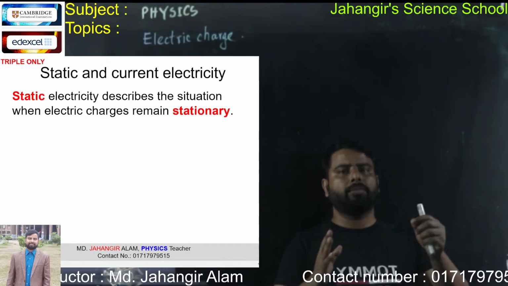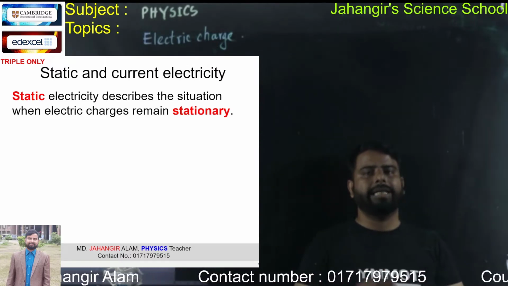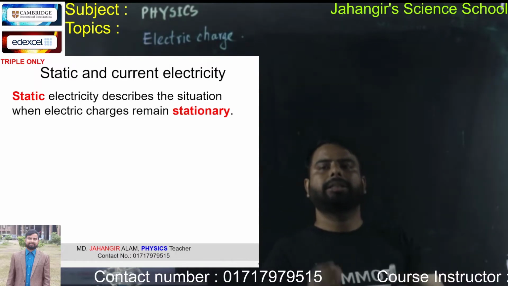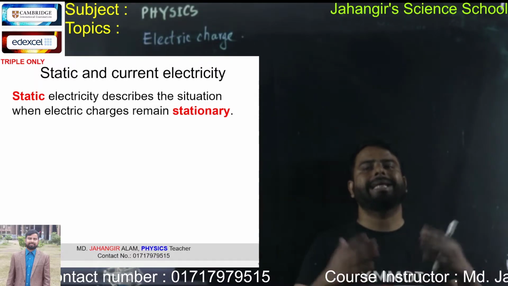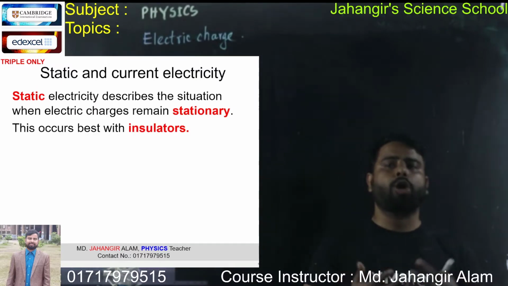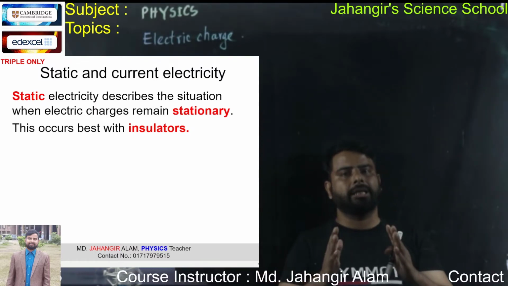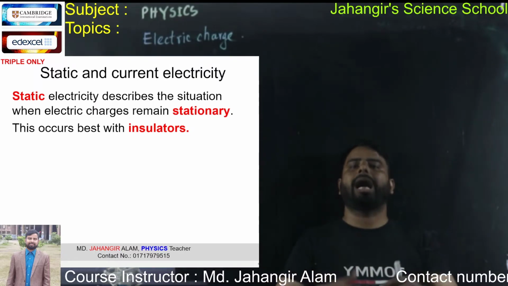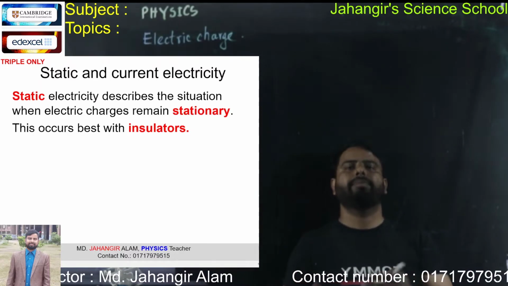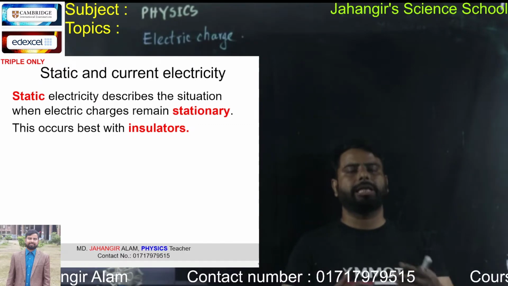When a plastic comb is rubbed with dry hair, it becomes charged and it can attract tiny pieces of paper. This is an example of static electricity. Remember, this occurs best with insulators. So when any insulating material is rubbed with another insulating material, one object gains electrons and becomes negatively charged, and the other object loses electrons and becomes positively charged.